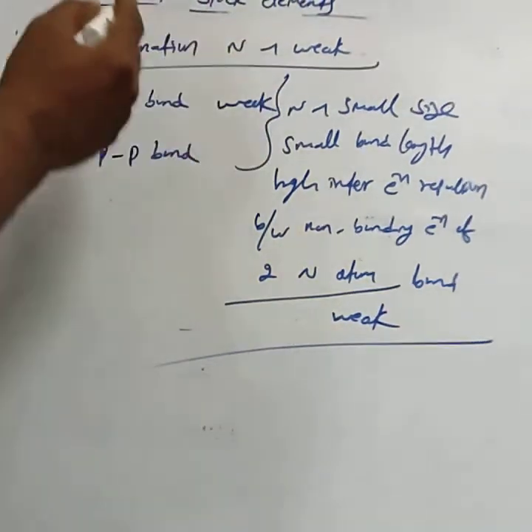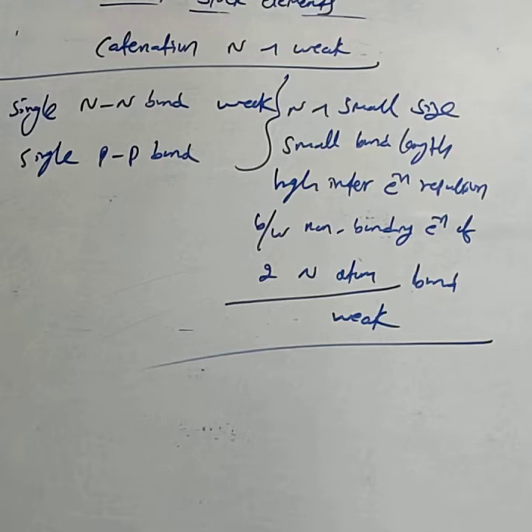This is the reason why catenation in nitrogen is weak compared to phosphorus.